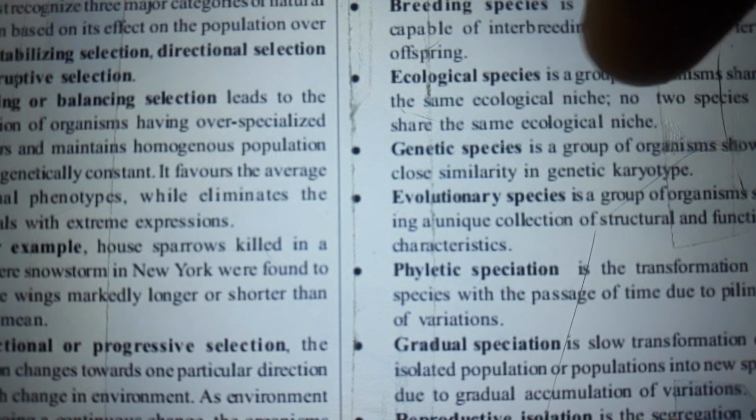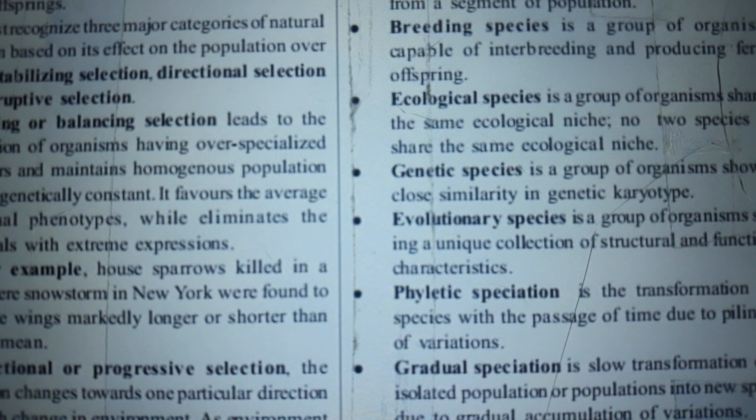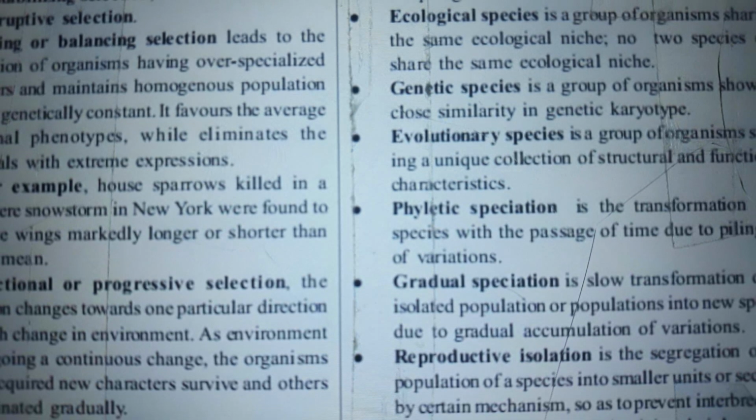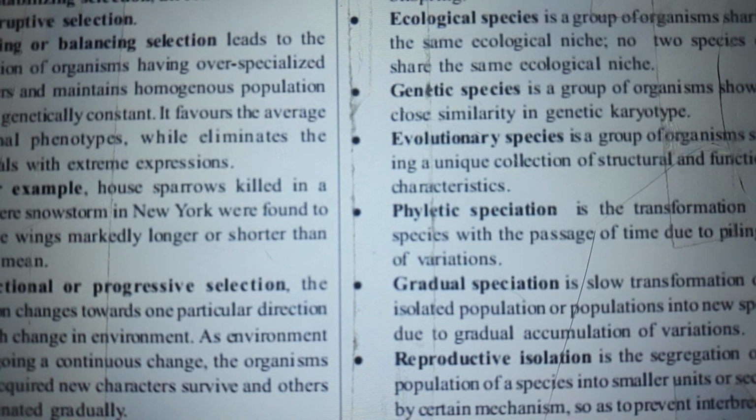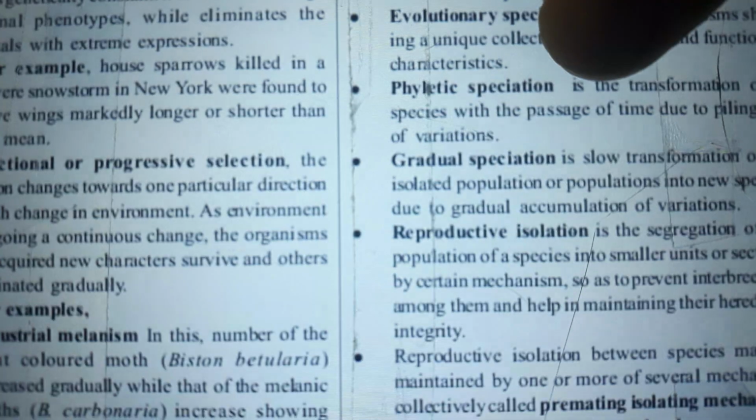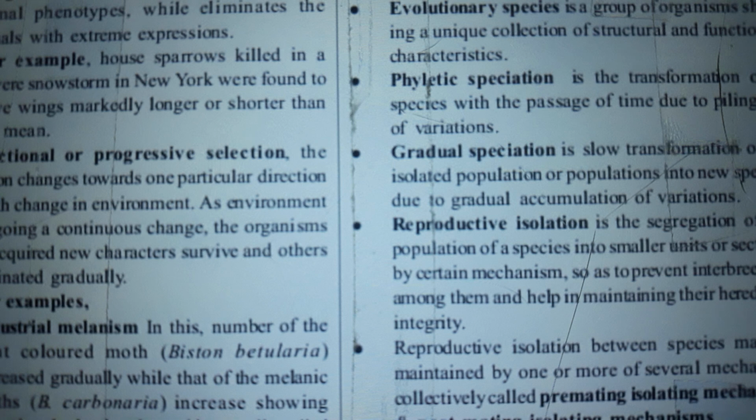A breeding species is a group of organisms capable of interbreeding and producing fertile offspring. An ecological species is a group of organisms sharing the same ecological niche. No two species can share the same ecological niche. A genetic species is a group of organisms showing close similarity in genetic karyotype. An evolutionary species is a group of organisms sharing a unique collection of structural and functional characteristics.